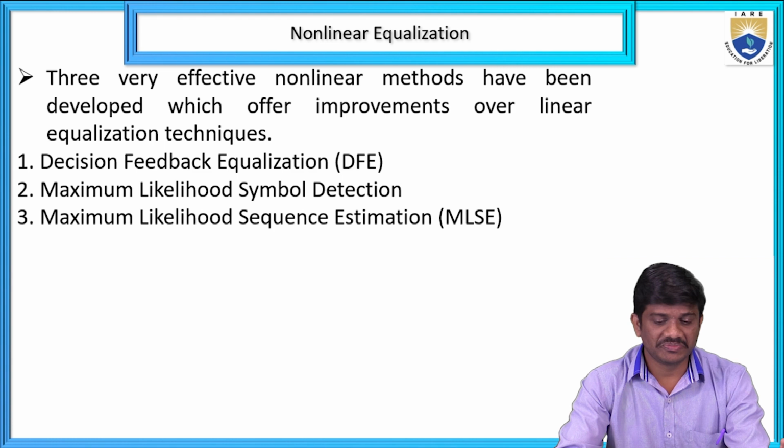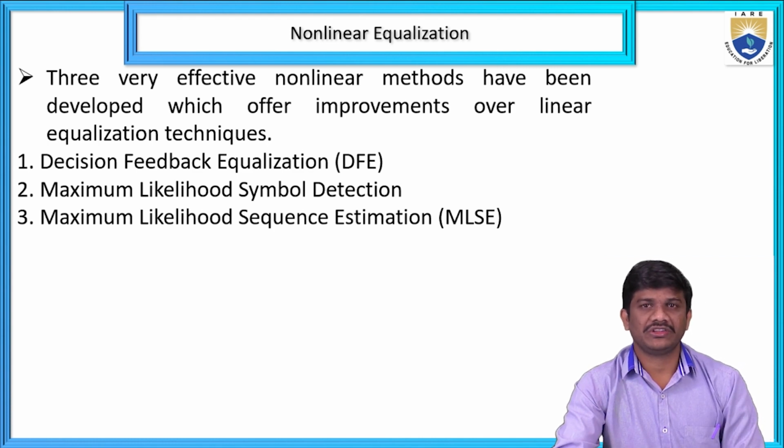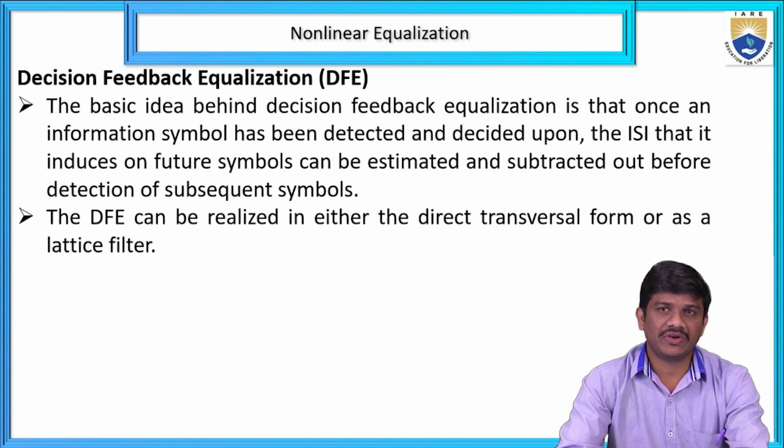We have three types of non-linear equalizers. One is decision feedback equalization, which we also know as DFE. The second one is maximum likelihood symbol detection, that is MLS. And the third one is maximum likelihood sequence estimation, that is MLSE. These are the three types of non-linear equalization. The first one is decision feedback equalization.